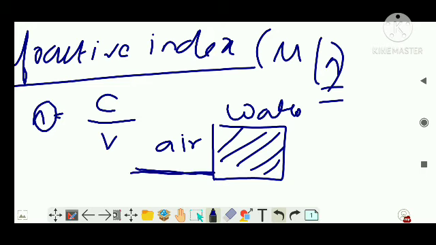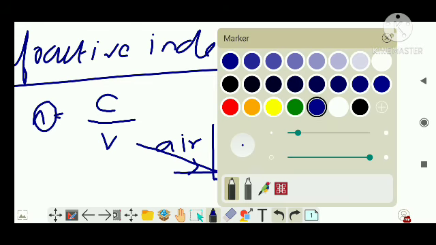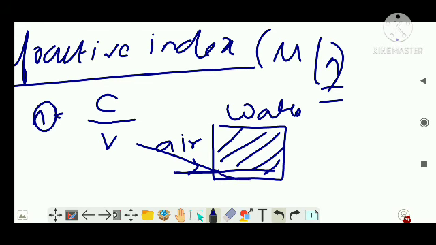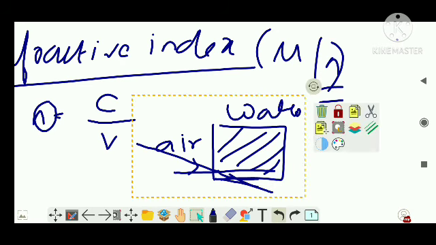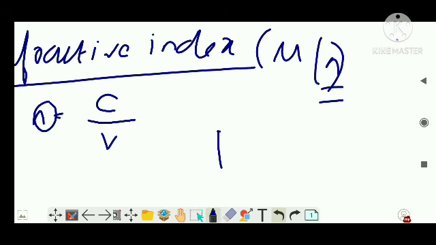If the angle of incidence is 90 degrees, it will pass straight. So it was supposed to move like this, and the normal is like this. I hope you understood. The clarity is not there. I will draw another diagram, which I believe is better. We'll remove this one and I will draw a proper diagram.